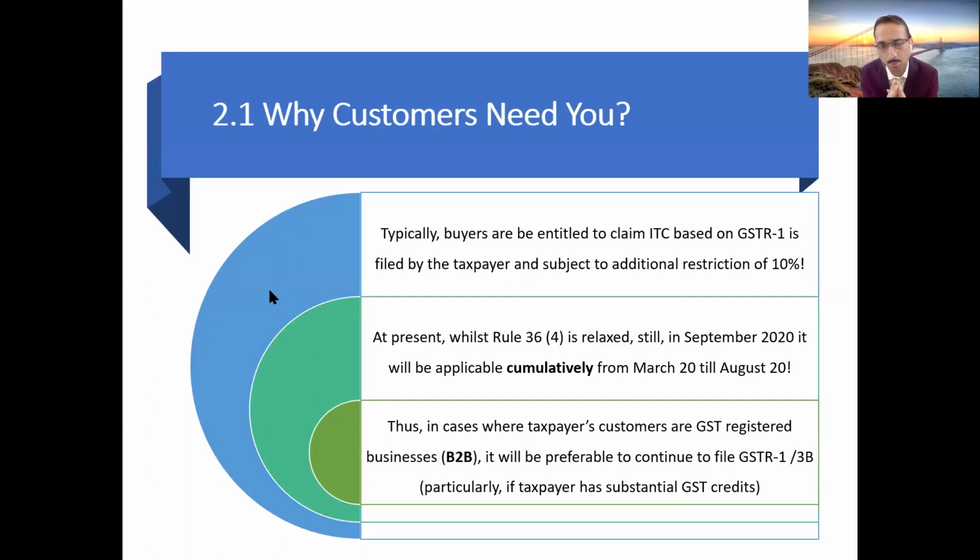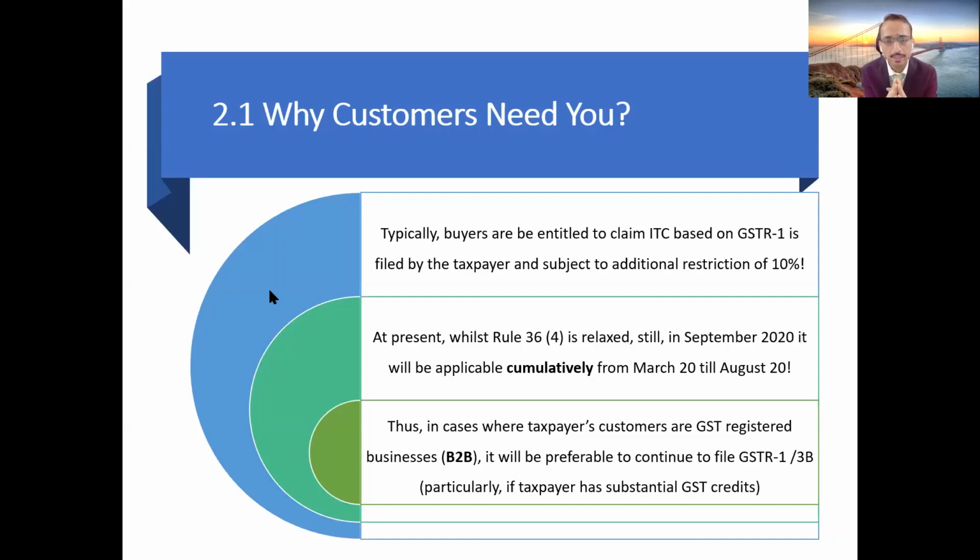While at this particular point of time, we are aware that buyers right now can claim credit irrespective of GSTR2A, because Rule 36(4) has been kept in abeyance. But in spite of that, we are still recommending to our clients, and we are happy to share with you, almost all of our clients are right now filing their GSTR1 as well as GSTR3B. And even as a taxpayer, we will request all the participants that in case you are yet to file the return, that is GSTR1 and 3B, you should file it at the earliest.